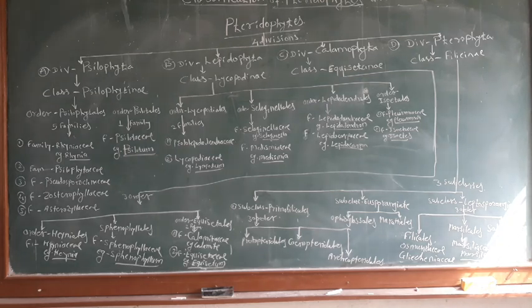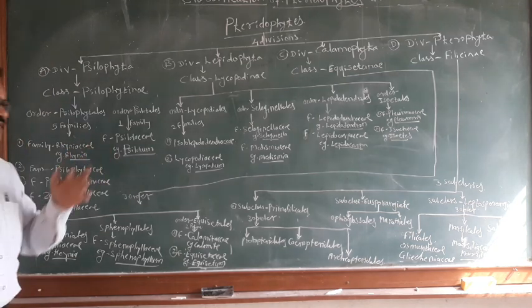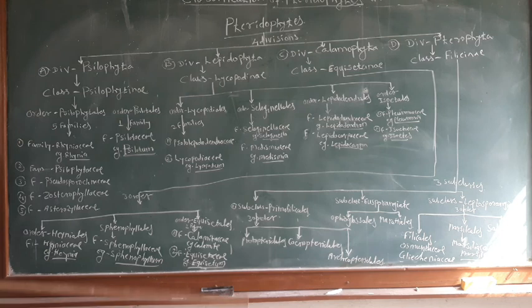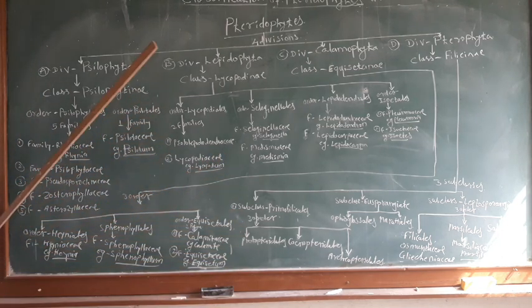With some modifications in the existing system of classification, G.M. Smith in 1955 modified the classification for the cryptogamic plants. This classification system was given on the basis of the types of leaves, that is, megaphyllous leaves and microphyllous leaves.